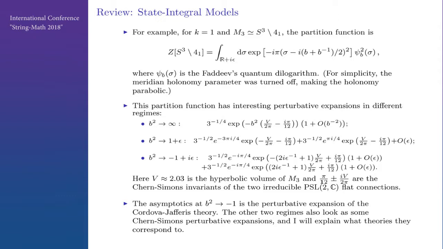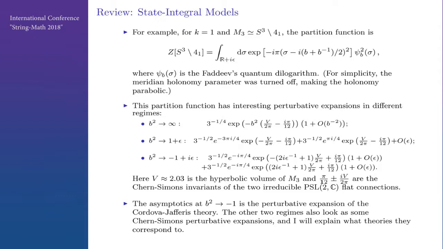Then there is a finite term, and then there are terms which are order epsilon. And also when b squared goes to minus 1, there is a similar expansion, but here we have oscillating exponentials, so there is no smooth limit. These combinations, pi squared over 12 plus or minus hyperbolic volume, are just Chern-Simons invariants of the 2 reducible flat connections in the complement.